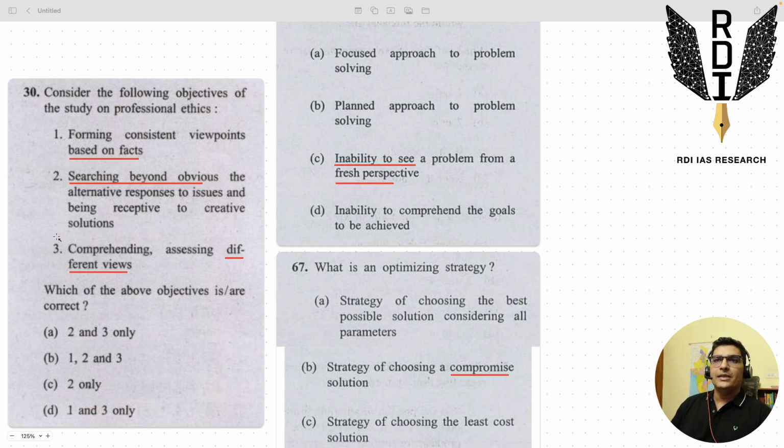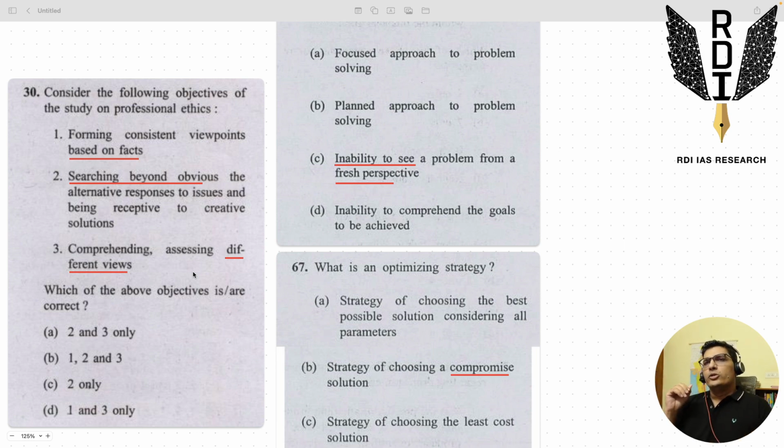Then you can see the third statement, which says different views: comprehending, assessing, being receptive to different viewpoints. If you have only the viewpoint that you will do everything via knowledge, that knowledge is everything, that you will study everything, you are preventing yourself from having a different viewpoint: that such questions could be done without knowledge, or with partial knowledge. Use the knowledge from the books, but over and above that, use some logical thinking, connect the dots, arrive at the answer, and take calculated risks.